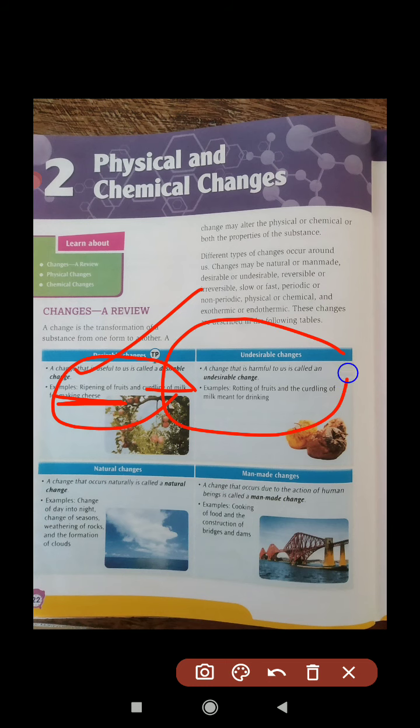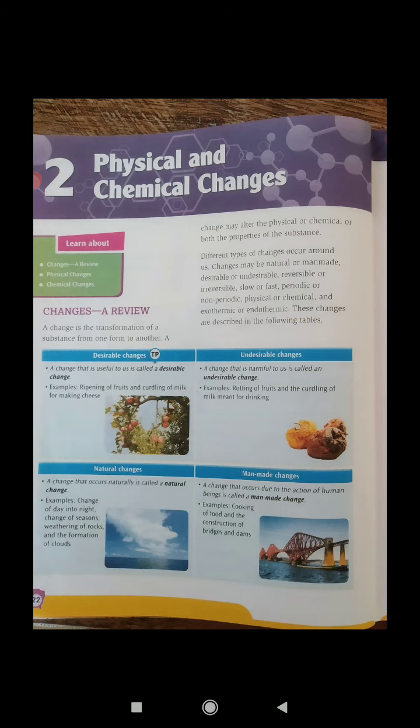Similarly, undesirable means which is harmful to us, which we don't want, but the change happens. That is rotting of fruits. Have you ever expected that food will rot? No, but it happens if you keep it a few days, so that is an undesirable change. It's very basic, you can do it from your own idea.